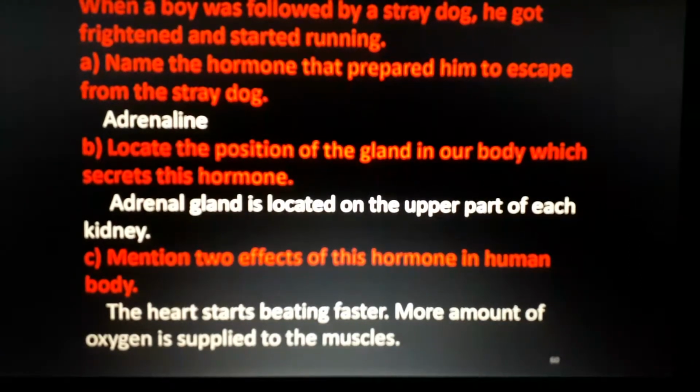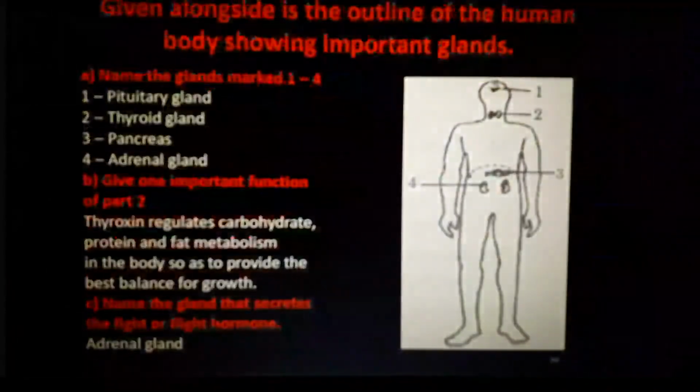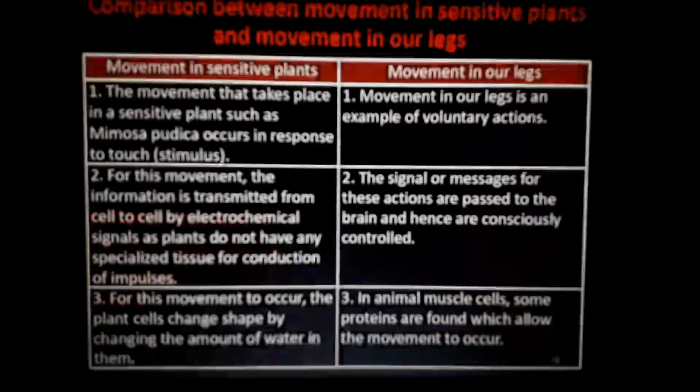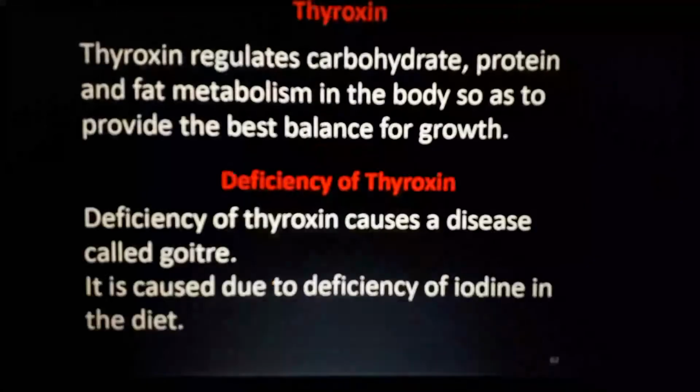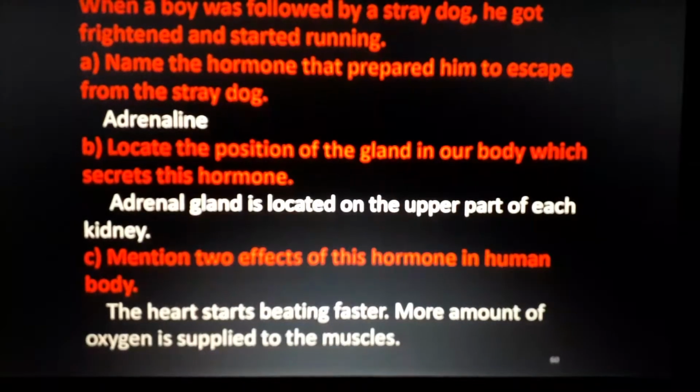Understand? Yes. Locate the position of the gland in our body which secretes this hormone. Adrenal gland is located on the upper part of each kidney. See. Anyway, kidney, you know where is kidney, isn't it? The upper part of the kidney. Okay. Above the kidney, you can see the adrenal gland. Next one, mention two effects of this hormone in human.